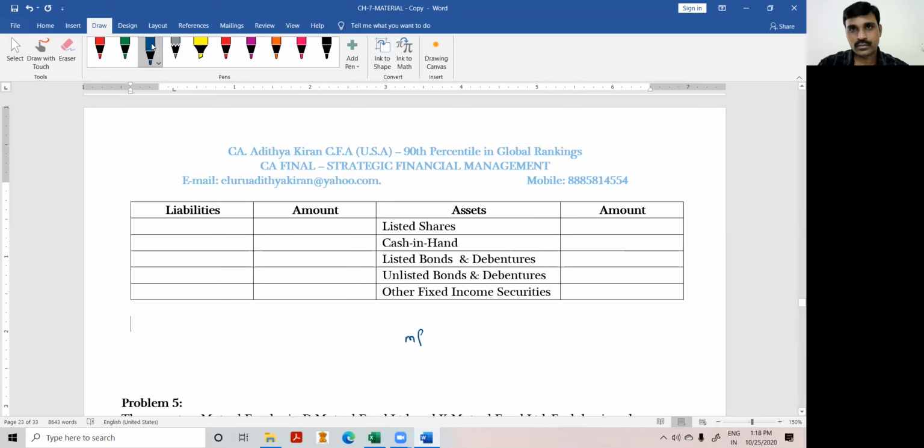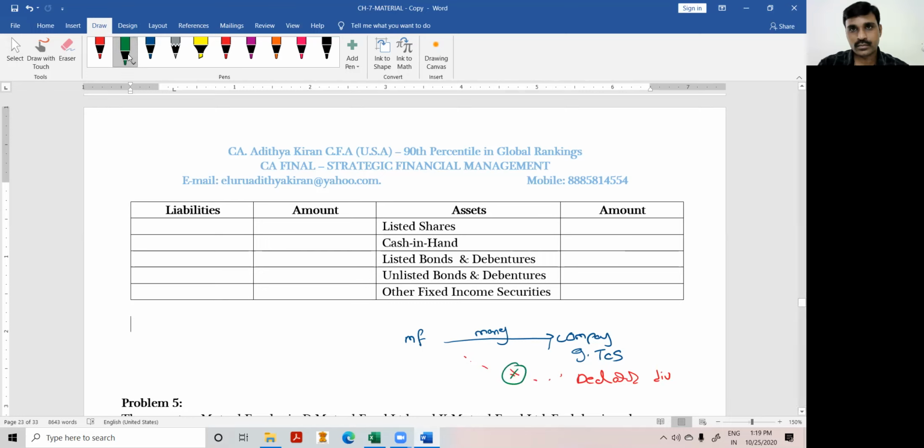A mutual fund has invested money in some other company. Say, for example, TCS. The mutual fund has invested in the shares of TCS, and this TCS has declared the dividend, but not yet paid.